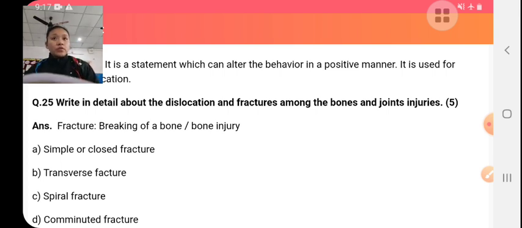Dislocation. Dislocation is displacement of bones from their place, that is, the adjoining bones are displaced from their normal positions. Fracture means breaking of bones by some external pressure. The bones break by some external pressure, that is, slight breakage or complete breakage of bones.